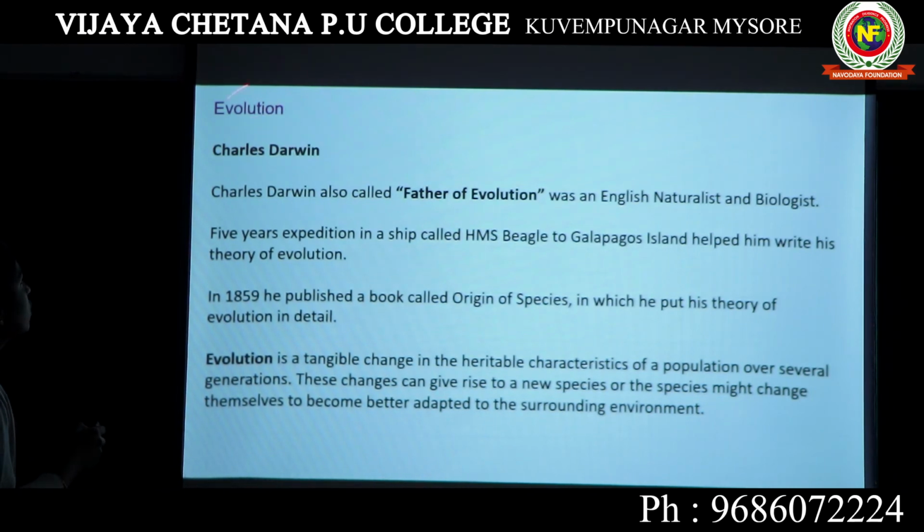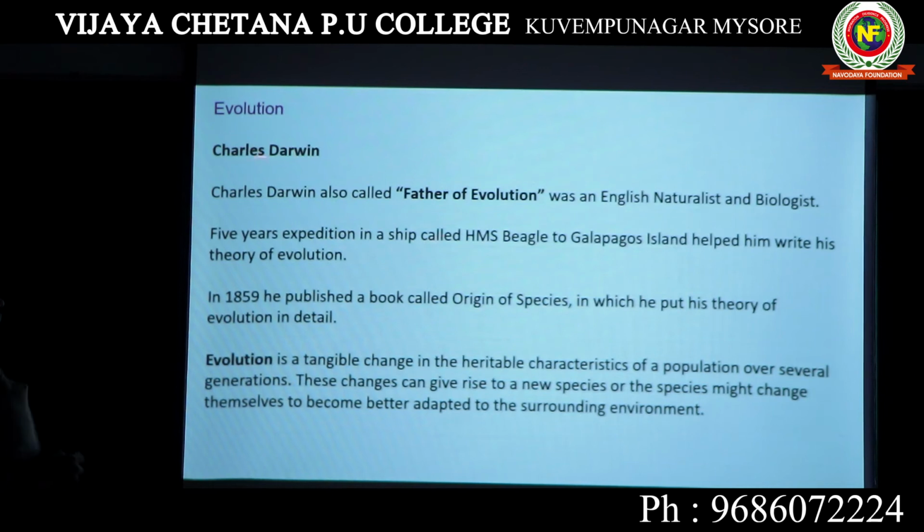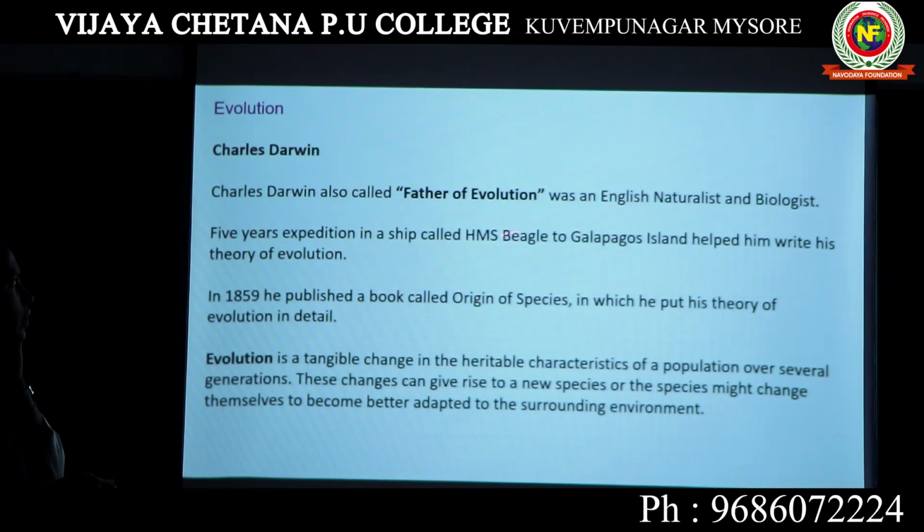Then let's come to this topic known as evolution. Evolution was mainly explained by Charles Darwin. He is known as the father of evolution. He was an English naturalist and biologist. He went on a five-year expedition in a ship. Charles Darwin went for a world trip in a ship called HMS Beagle.